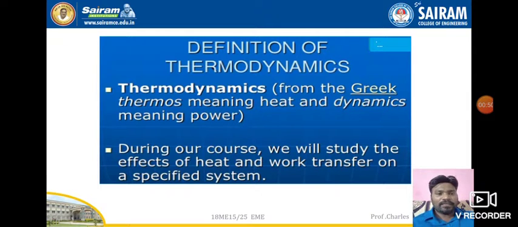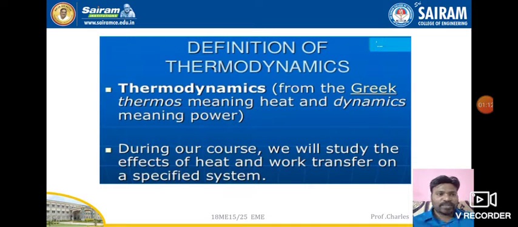That is the definition of thermodynamics. Thermo means heat, and that heat energy has some power to move a particular body from one place to another. That study is a branch of science which deals with heat and power. That is thermodynamics.